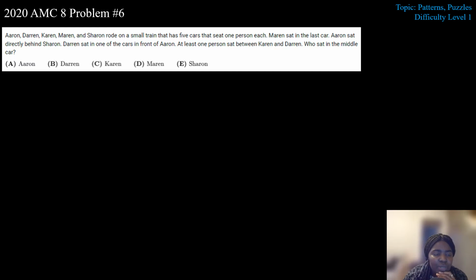Okay, let's try this one. Aaron, Darren, Karen, Marin, Sharon rode on a small train that has 5 cars that seat one person each. Okay, so we have 5 cars. 1, 2, 3, 4, 5. Marin sat in the last car. So let's put Marin in the last car.